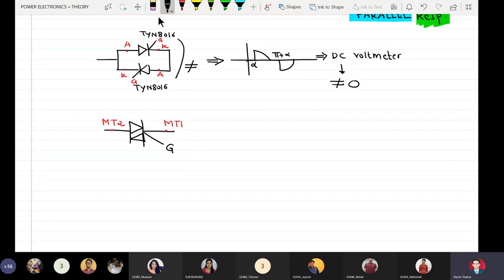MT2 is main terminal 2, and this is main terminal 1. Unlike an SCR, this is a bidirectional device because it is functionally equal to two SCRs connected in anti-parallel. So a triac is nothing but two SCRs